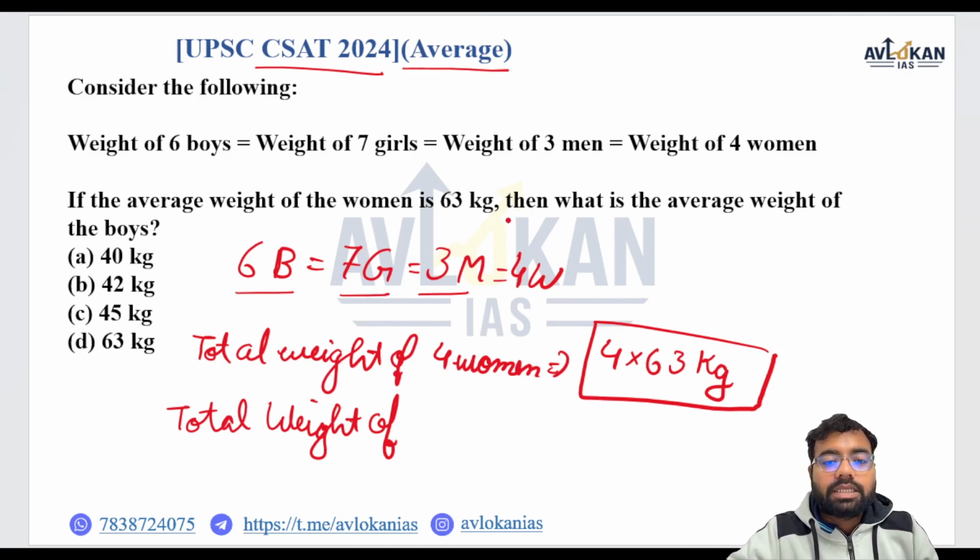But what we have been asked, if the average weight of the woman is 63 kg, what is the average weight of the boys? So we are asked the average weight of the boys and we are given the weight of the woman. So we have to discuss only these two, boys and women. We do not bother about this one.